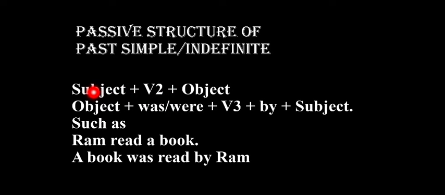The subject of the active voice becomes the object of the passive voice, and the object of the active voice becomes the subject of the passive voice. So the structure is: object plus was or were, any one of these two, plus third form of the verb plus by plus subject. An example is: A book was read by Ram, and the active example is: Ram read a book. So a book is the object of the active structure, so a book will be the subject of the passive structure.